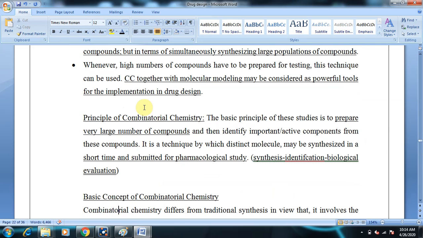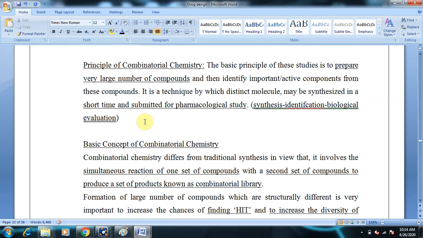Combinatorial chemistry differs from traditional synthesis in that it involves the simultaneous reaction of one set of compounds with a second set of compounds to produce a set of products known as a combinatorial library. The basic concept, what does it involve? It involves simultaneous reaction of one set of compounds. Suppose you have one set of compounds and you make them react with the second set of compounds. It undergoes various permutations and combinations to give a compound library which consists of a large number